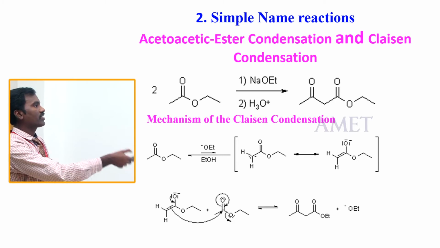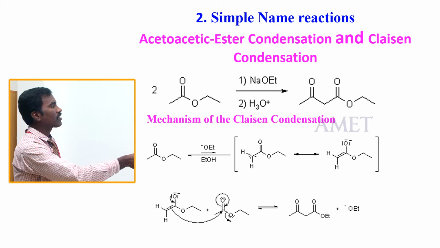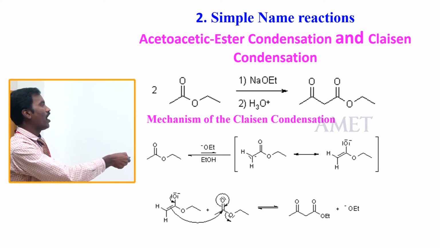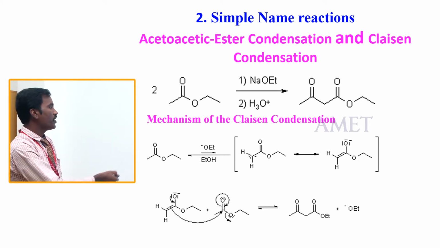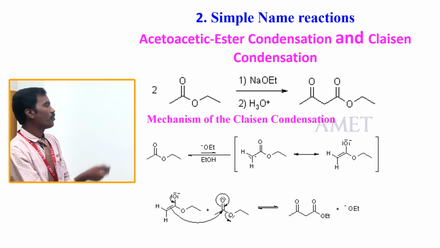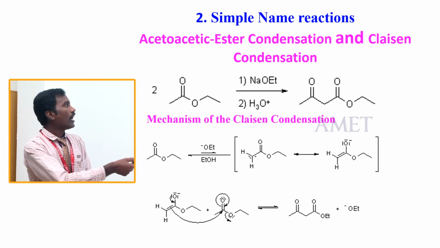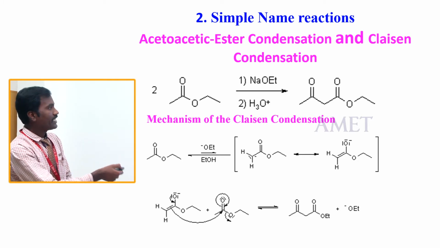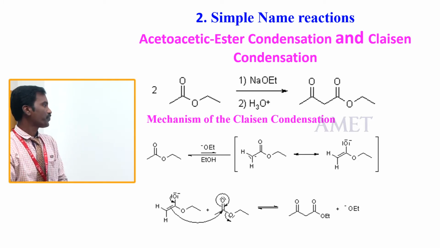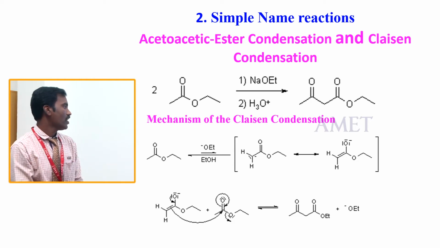First, sodium ethoxide attacks the hydrogen and forms an enolate. The enolate again attacks the carbonyl compound, and we afford the acetoacetic ester molecule. This is the mechanism of Claisen condensation.